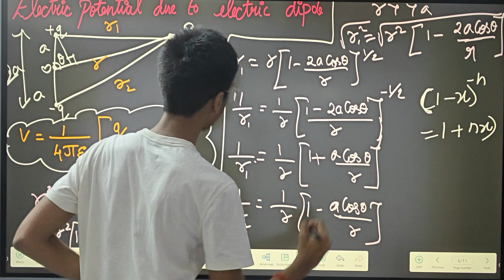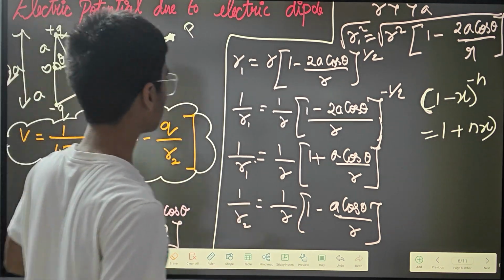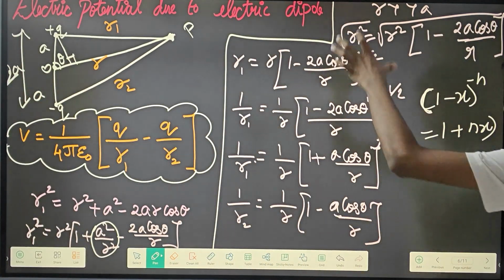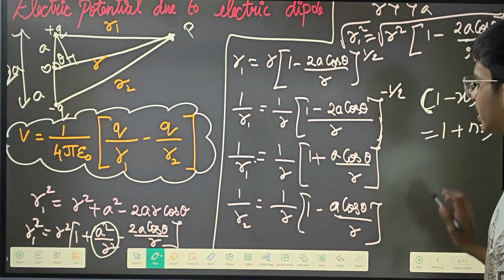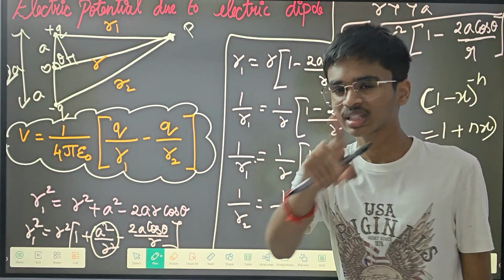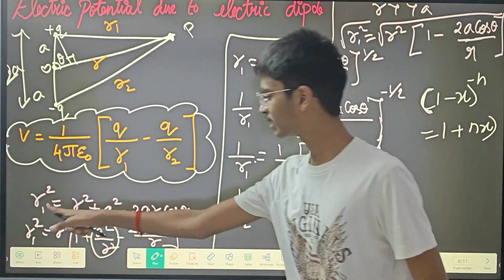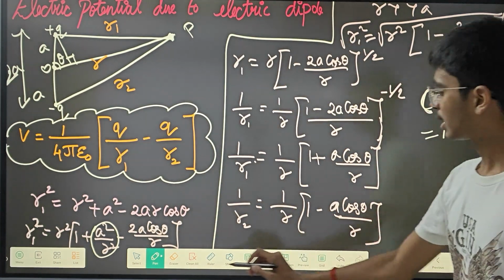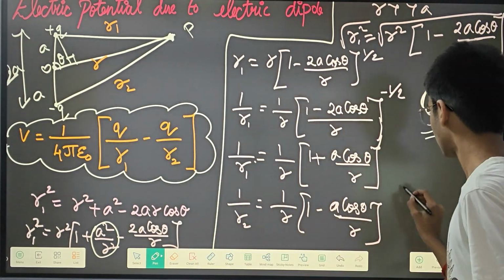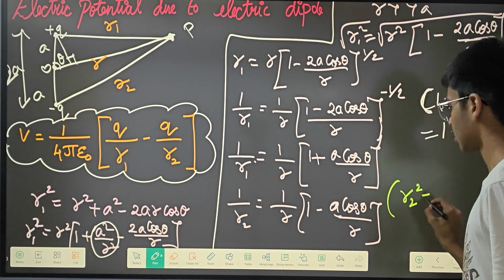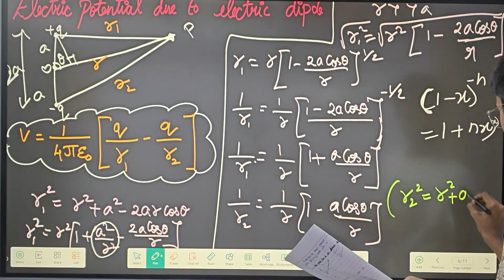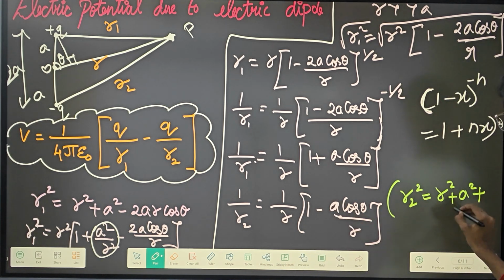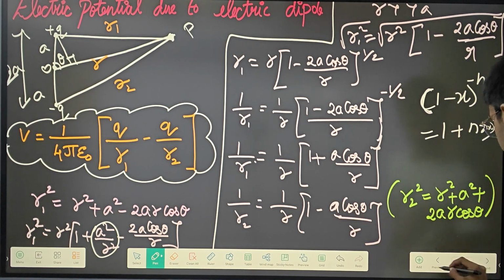Do the same derivation for r2 also, then you will get this. If you want, I'll state the first equation for r2 alone. That equation is r2 square is equal to r square plus a square plus 2ar cos theta.